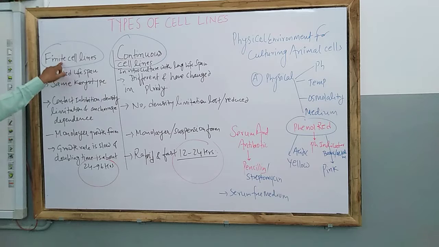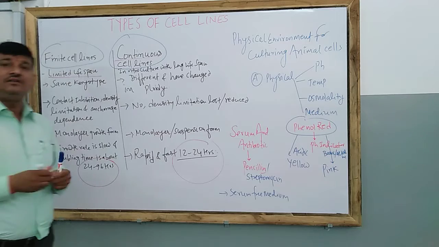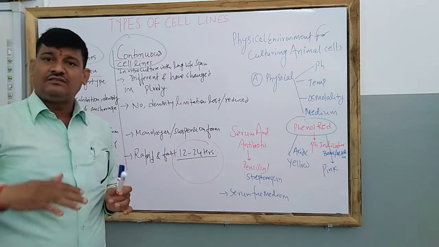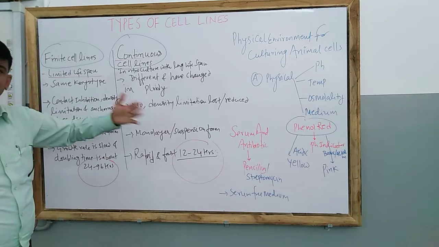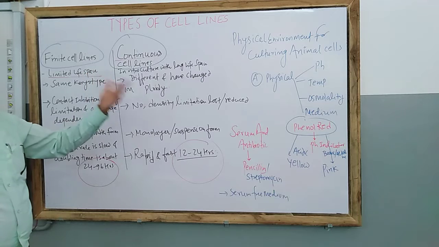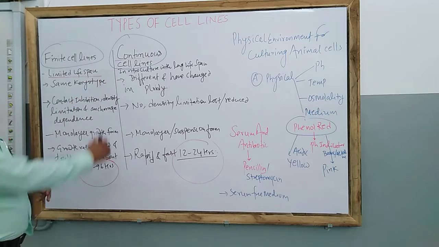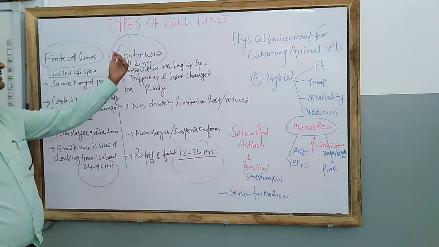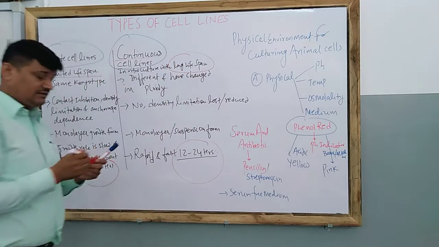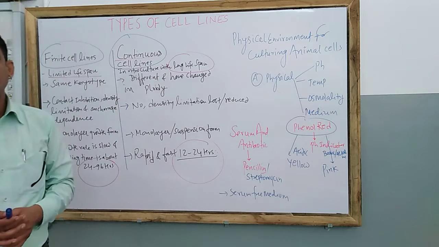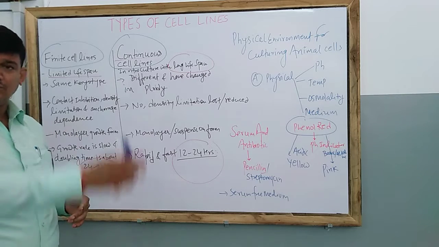First, finite cell lines have a limited lifespan. It means after 3-4 generations the cell will not continue to grow. Limited lifespan means it is not continuously growing generation after generation. After some generations, it will stop. But on the other hand, continuous cell lines have a long lifespan and they are cultured in vitro, so they go on continuously from generation to generation.